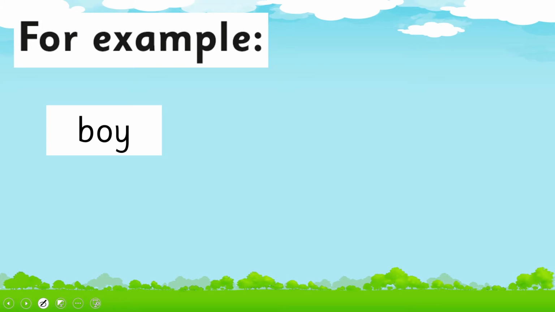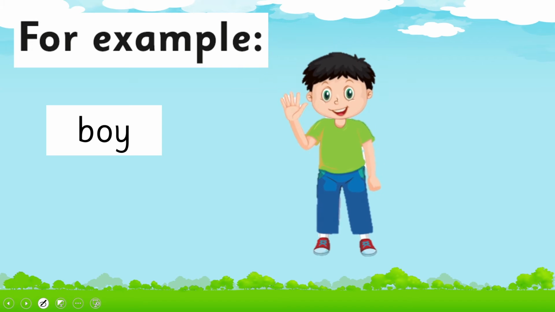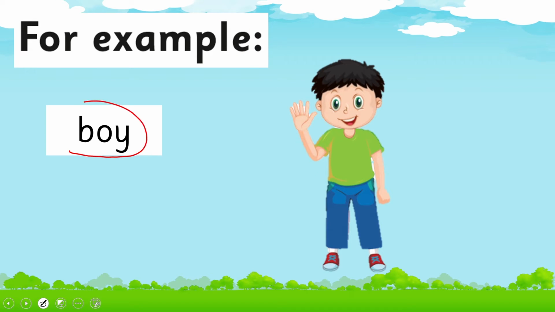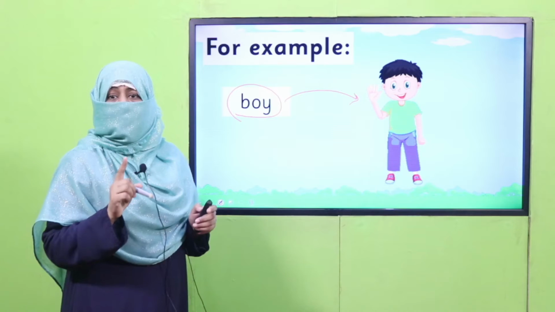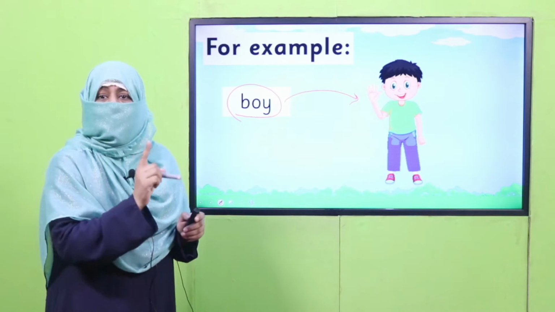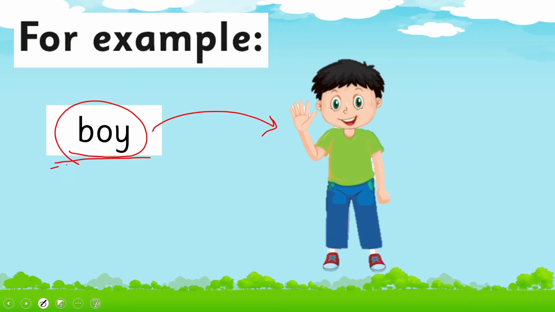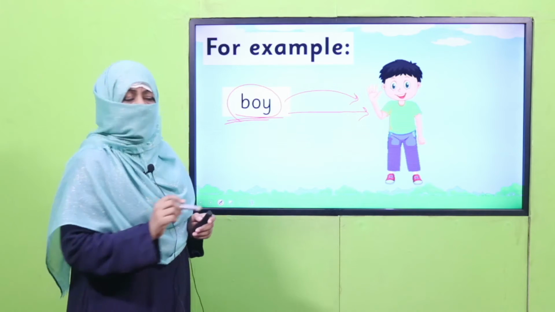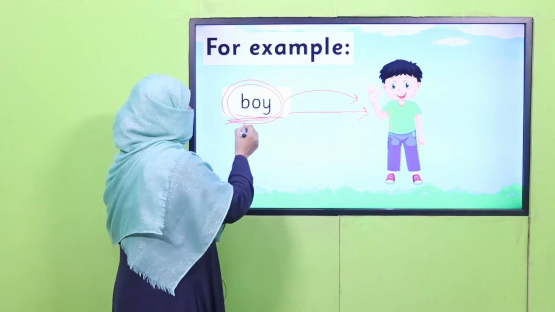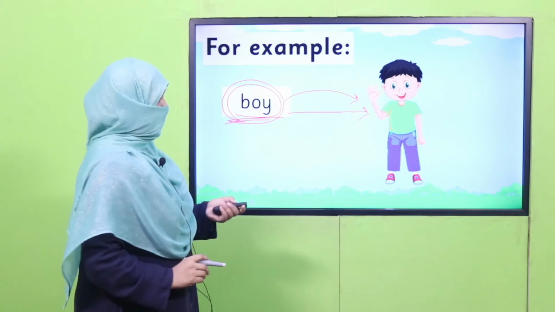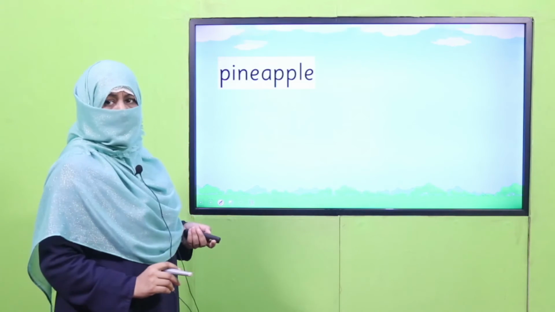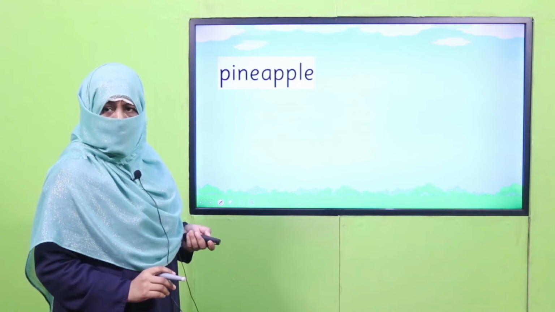Its examples are boy. Now boy, we know it's a common naming word for a person. So it is a common singular naming word because it is referring to one person. Likewise, pineapple. Pineapple is a fruit.